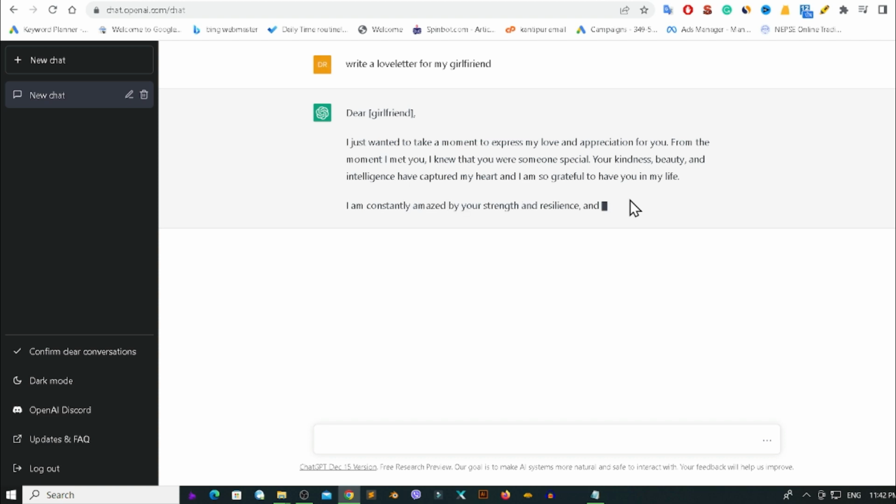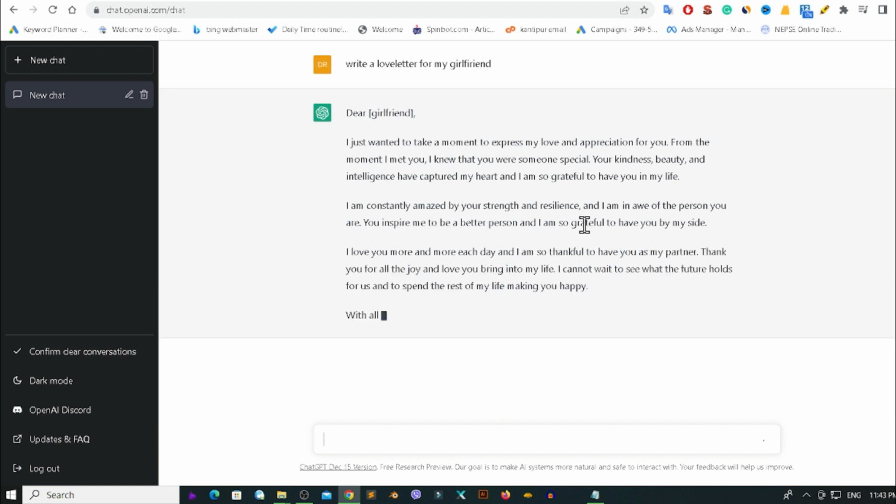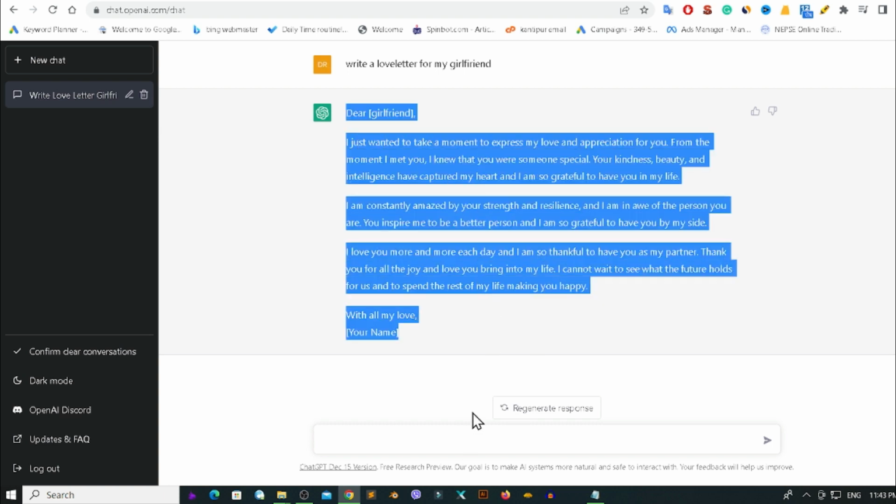Okay, so this is a very useful tool to write a love letter to your girlfriend. Now you can see it is working and writing the love letter. Here there is a "Dear girlfriend," and you can change the name, and you can easily write a love letter with the help of ChatGPT.